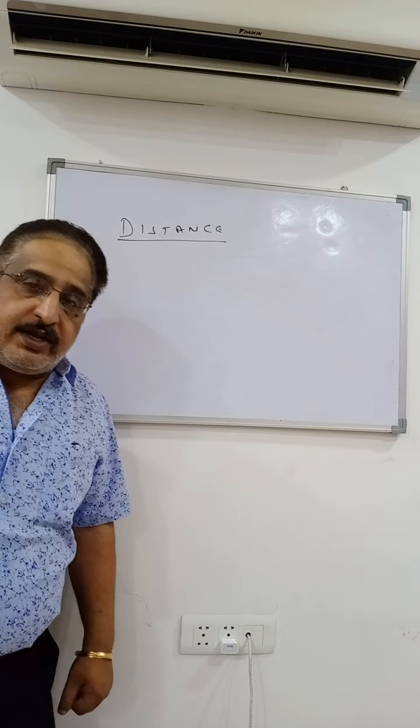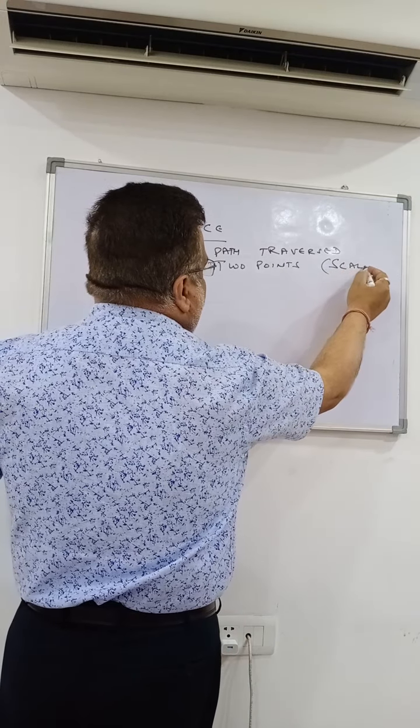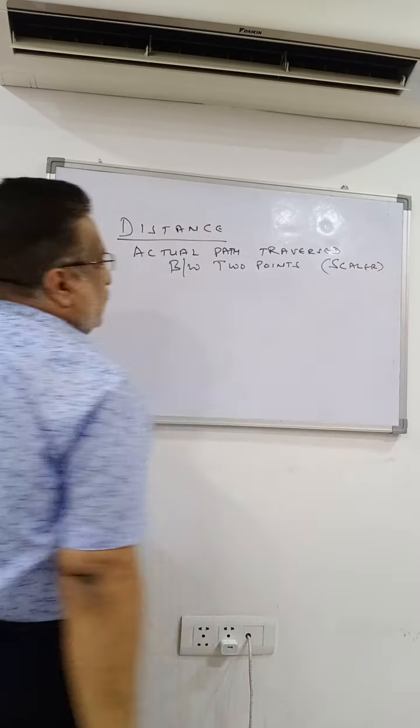No direction is specified in this. So distance is a scalar quantity and it is the actual path traversed between 2 points. This is a scalar quantity.